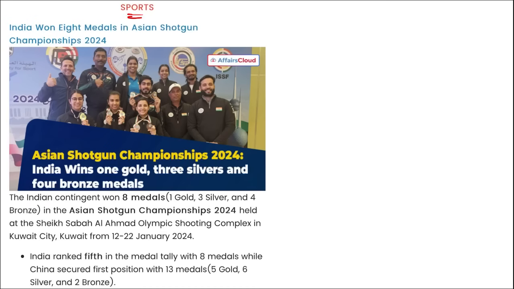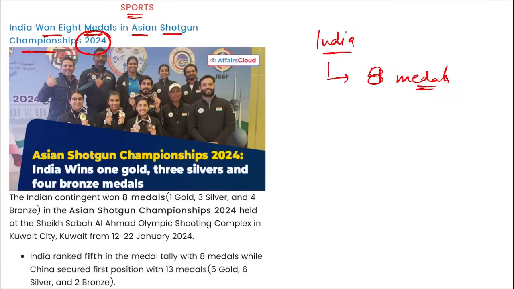Next is related to sports, right? Remember, India has won 8 medals in the Asian Shotgun Championship for 2024. I repeat, India has won 8 medals, right? Out of which 1 gold, 3 silver, and 4 bronze medals were there. They won this in the Asian Shotgun Championship.